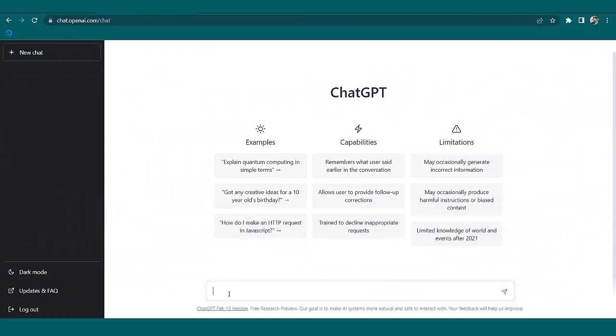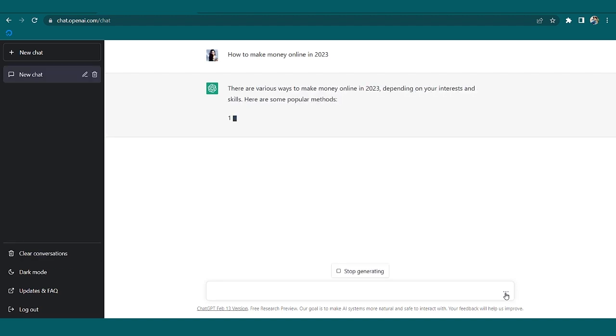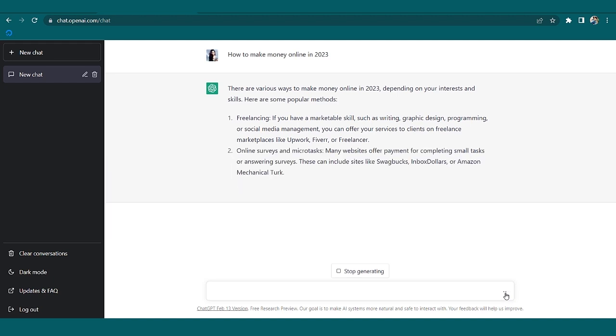Open ChatGPT and do write a question first. How to make money online in 2023. Let's see what ChatGPT has for us. There are various ways to make money online in 2023 depending on your interests and skills. So the first thing is freelancing. Yes, if you want, you can work from home and you can take the clients and start your freelancing.